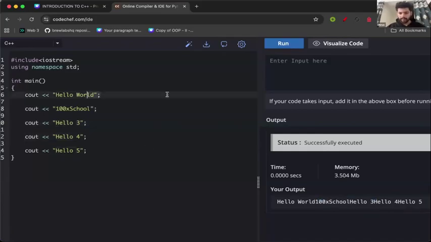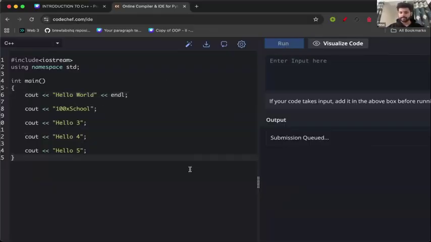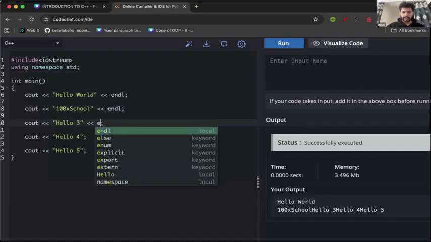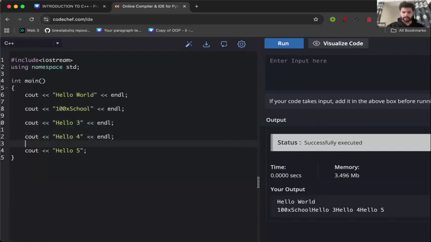Now, after hello world, if we want the cursor to move to the new line, what we should do? We should use endl here. So guys, by writing endl, do you think everyone will be on different line? Or after hello world, we have a new line? What will happen? Let's see. So after hello world, we got a new line because of this endl. Similar to this, we can have endl everywhere. Similar to this, we can have endl here also, endl here also, endl here also.